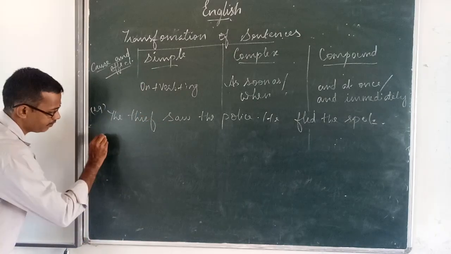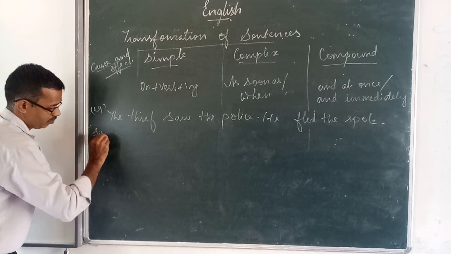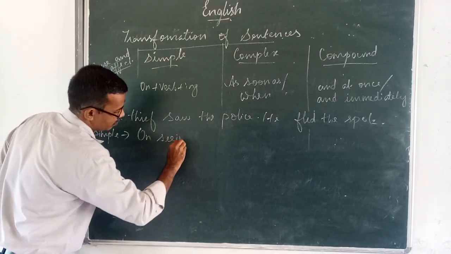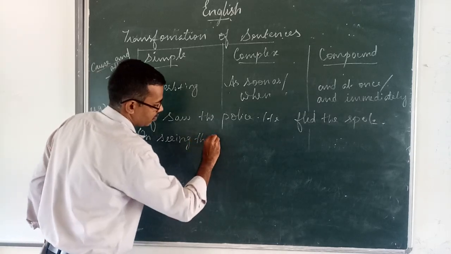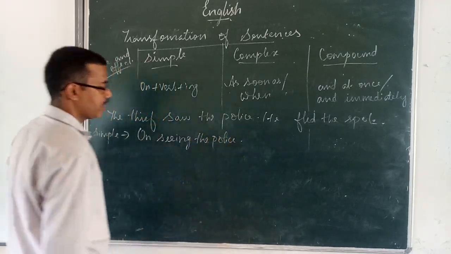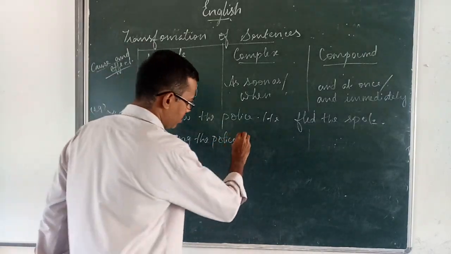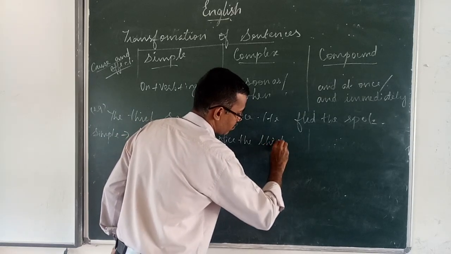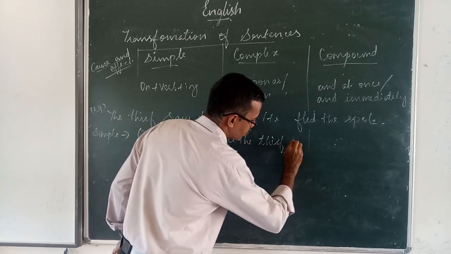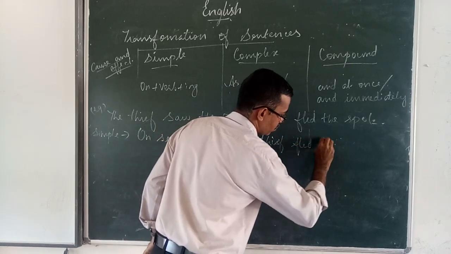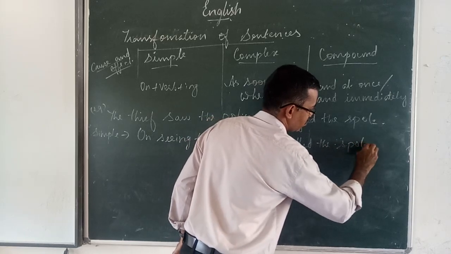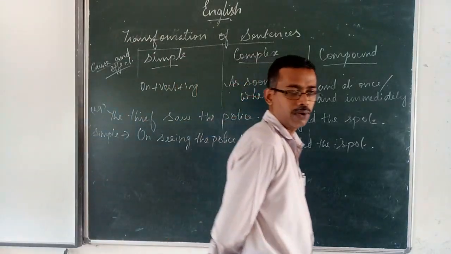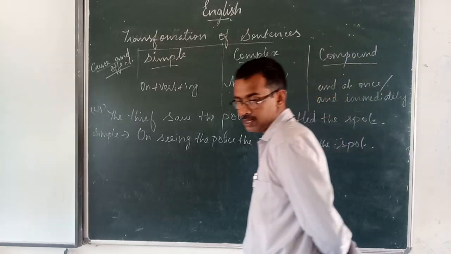How to use it? On seeing the police, the thief fled the spot.